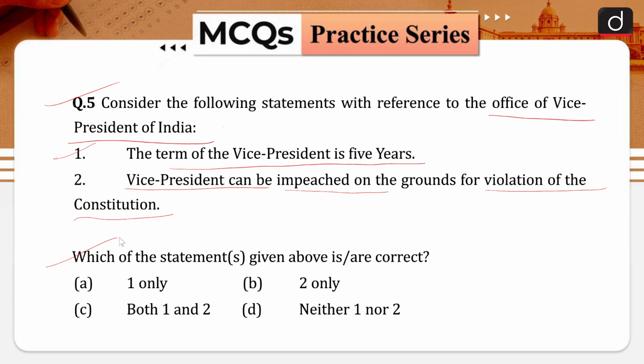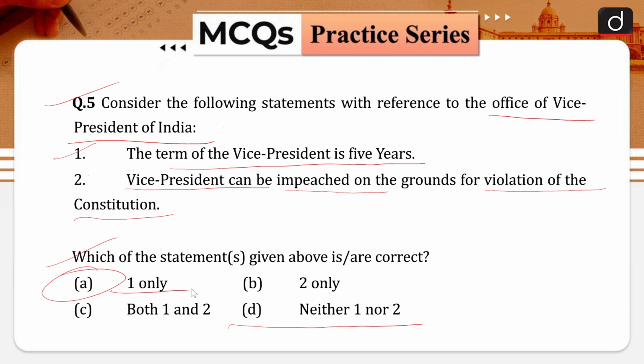Option A is 1 only. Option B is 2 only. Option C is both 1 and 2. And option D is neither 1 nor 2. So the correct answer for this question is going to be option A. Statement number 1 only is correct.